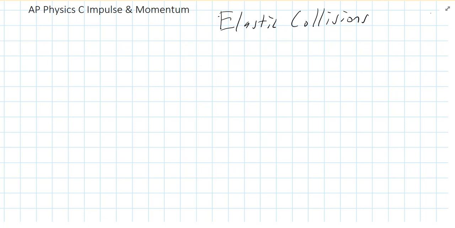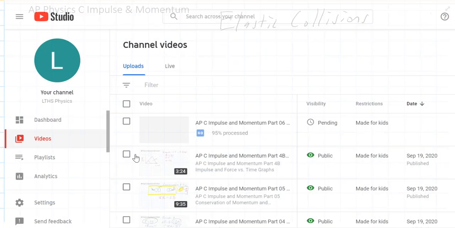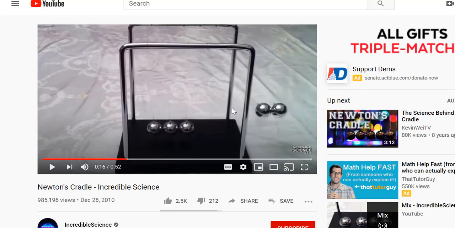Now, the third type of collision is called elastic. That's where two things start apart and end apart. They bounce off each other. The very, very classic example of that is a pendulum swinging. So let's take a look at that.